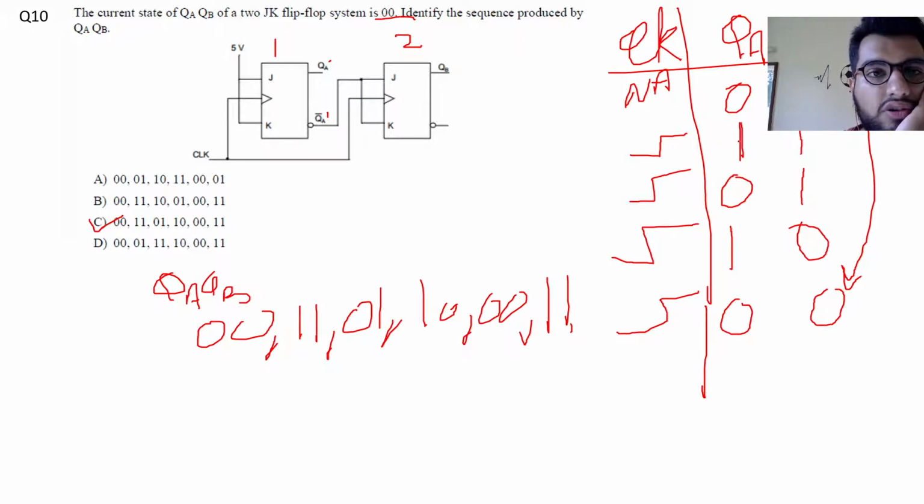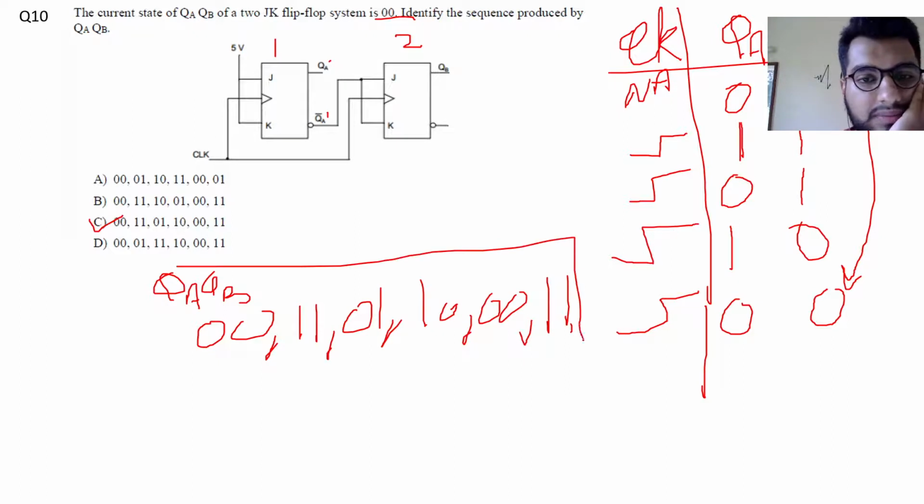At first instance this will toggle, and this was 1, so this will be 1 1. It will also toggle. Now this will toggle, it becomes 0. So this was 0, this is J equal to K equal to 0, it will remain at 1 only. So using these things in continuum, we get the states.